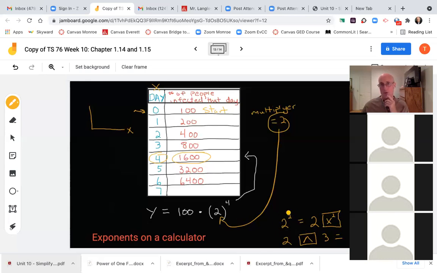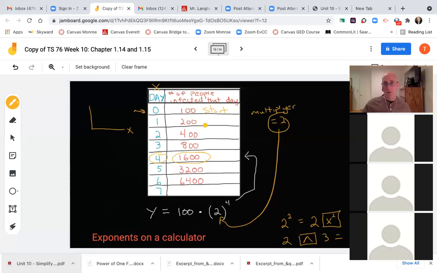If it's 2 squared, you would press 2, and then you have a key on your calculator. It looks just like this, and if I can find it here. Yeah, here it is. I've got it on this calculator as well. Let's see if you can find that little x squared key on my calculator. Hopefully you can find it. There it is. It's right next to the 7, just to the left of the 7, but probably to the right for you guys. So that's when you're squaring something on your calculator.